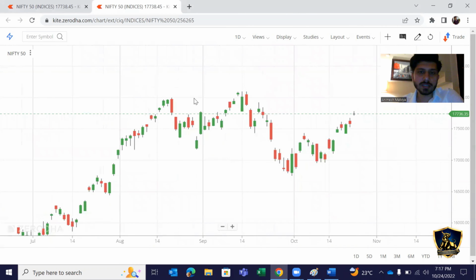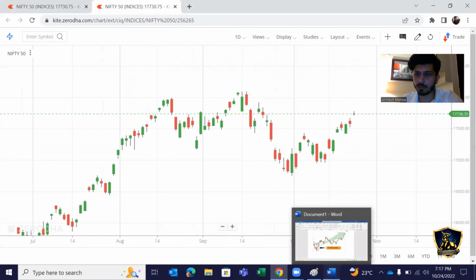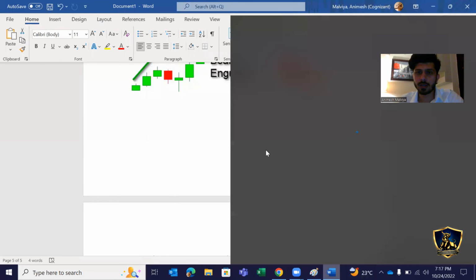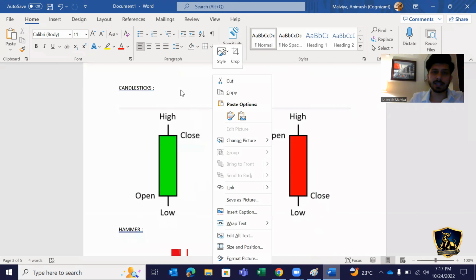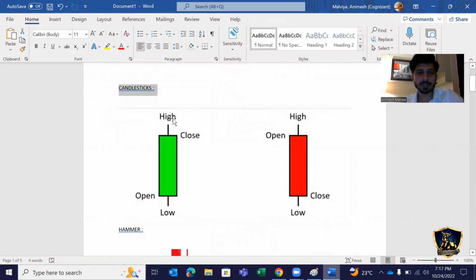Okay, so now what we can see on the screen is a lot of green candles, a lot of red candles, right? So some of them signify the bullish momentum, some of them signify the bearish momentum, right? So before getting on this screen, let me just take you to my Word document, which will show you some of the patterns, right? So basically in candlesticks, what you see here is one bullish candle and one bearish candle. And you see a little wick on the upside and on the bottom side, right? It's nothing but a